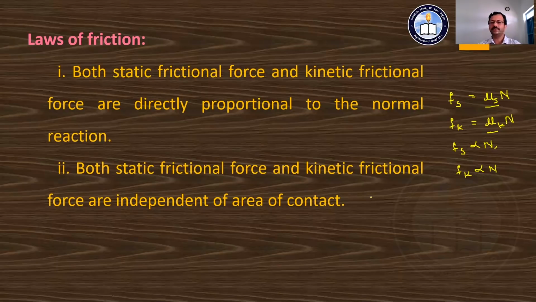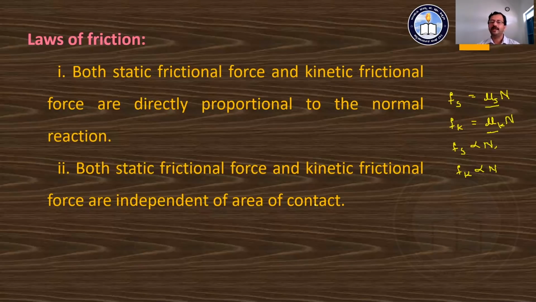There is some area over which we observe contact. Comparing that with the static frictional force and kinetic frictional force, we get the result that both the static frictional force and kinetic frictional force are independent of the area of contact.